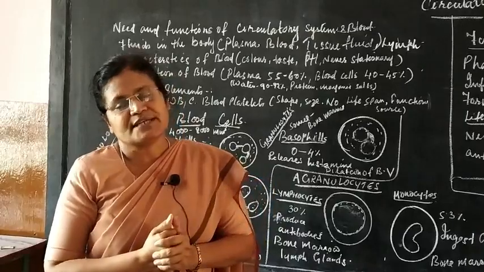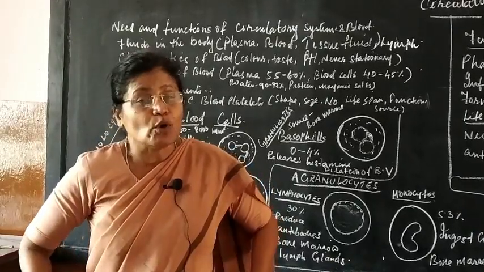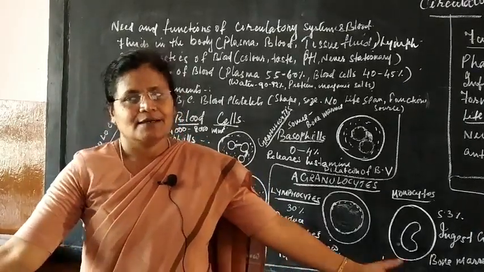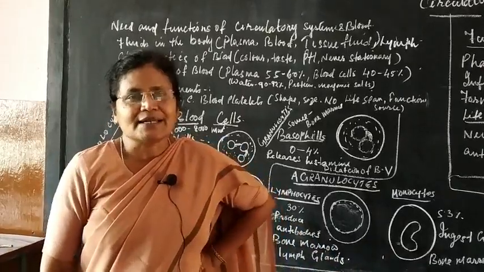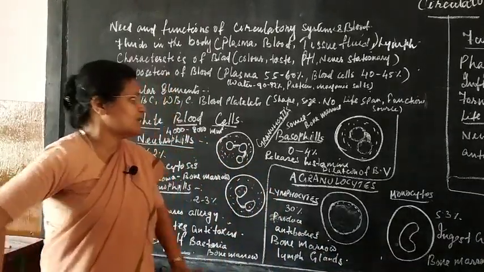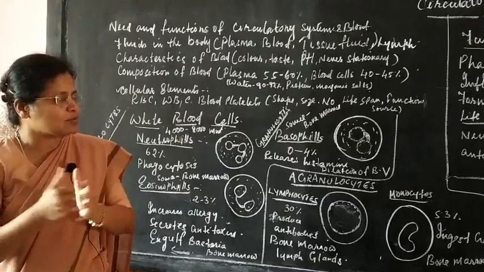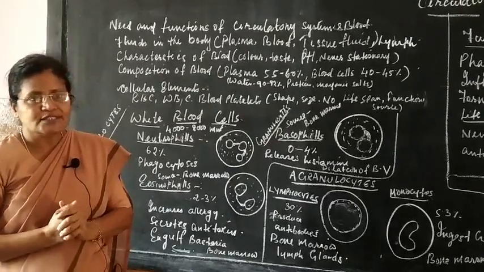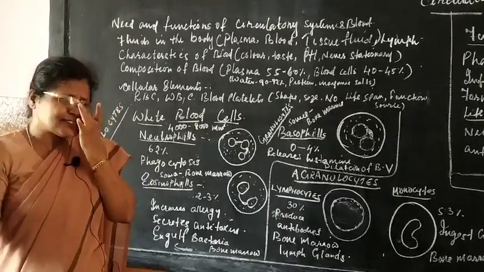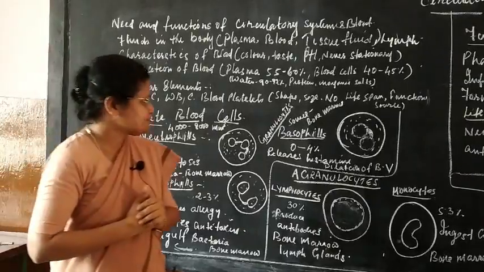And where is it produced? It is produced in the long bones of your legs and hands, as well as the rib, the breastbone, the girdle bone, etc., in the bone marrow of the long bones. Whereas in the case of children, it is produced in all the long bones.